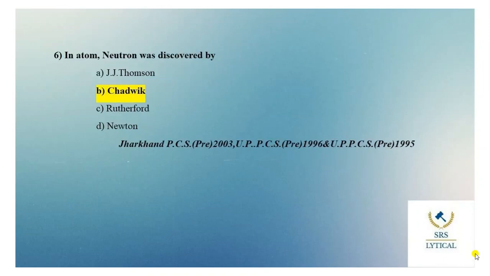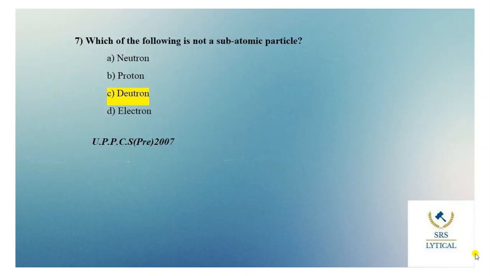In an atom, the neutron was discovered by. Options are J.J. Thomson, Chadwick, Rutherford and Newton. The right answer of this question is Chadwick. Neutron is a neutral particle which has no electrical charge and it was discovered by Chadwick in 1932. Moving to the next question.